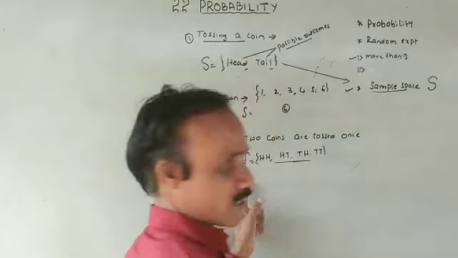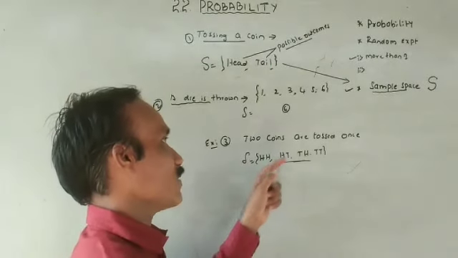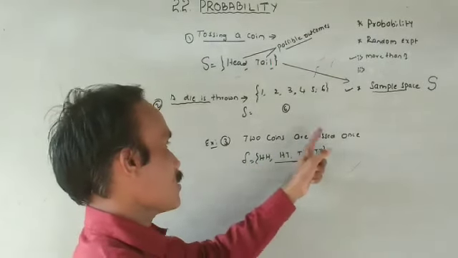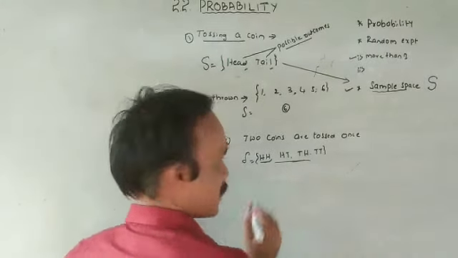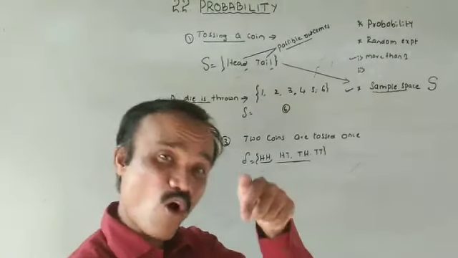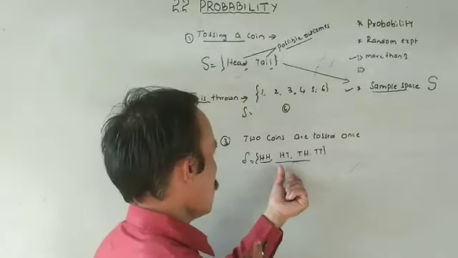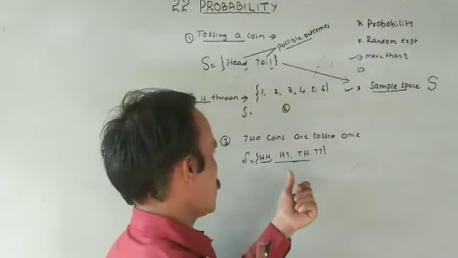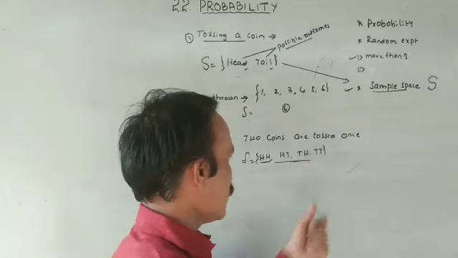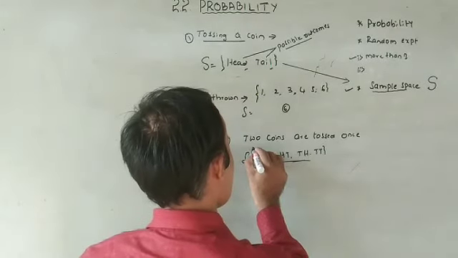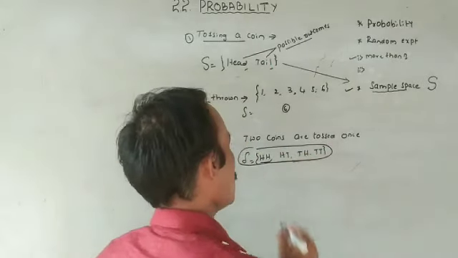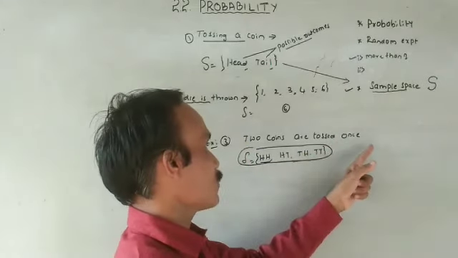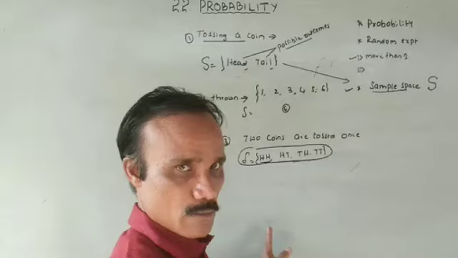This is S, the sample space of the random experiment: two coins are tossed once. HH is a sample point, HT is one of the sample points or elements, then TH and TT. This is the sample space of the random experiment.